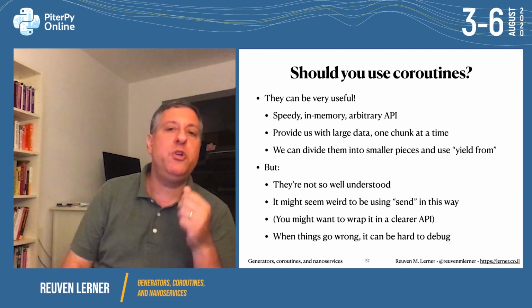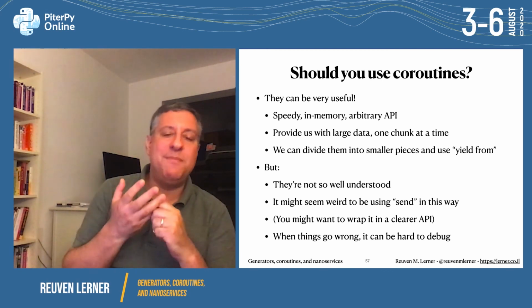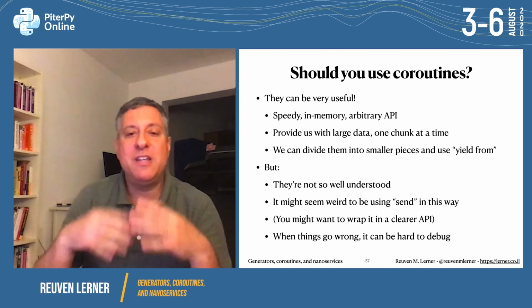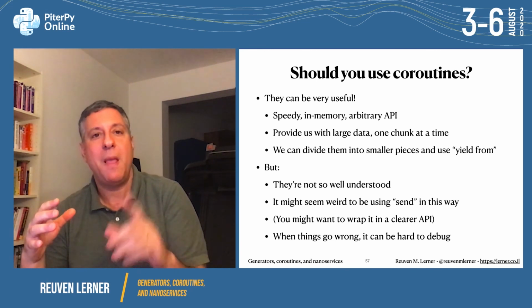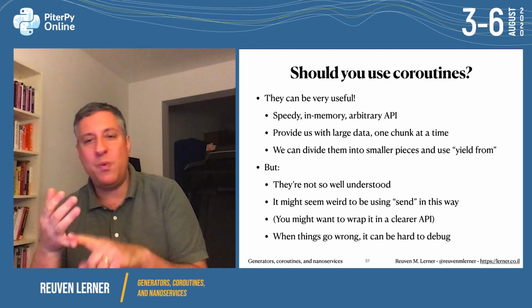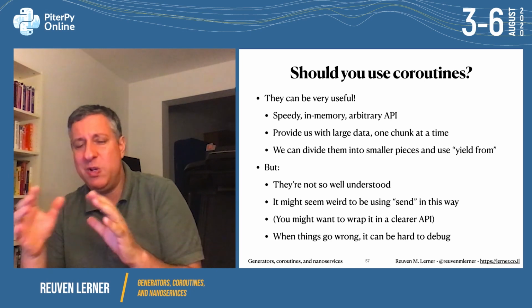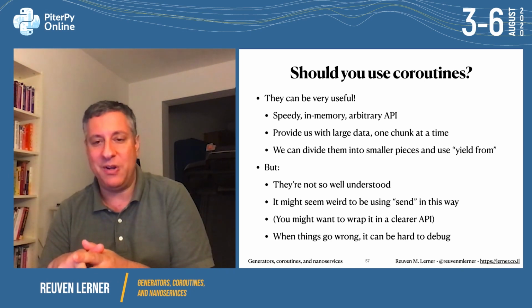So should you use coroutines? You know what? They can be very useful. You have this speedy in-memory API. We can work with large data one chunk at a time. We can divide them into smaller pieces and use yield from with subgenerators. But, and these are cautions you should think about before doing it, they're not so well understood by people, and it might be weird to use send in this way, so you might want to use an API to wrap that. And when things go wrong, they can be really hard to debug.